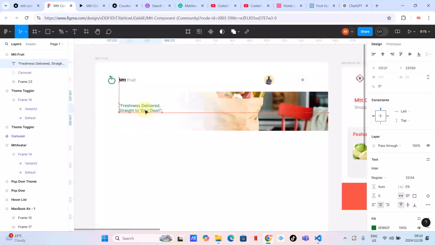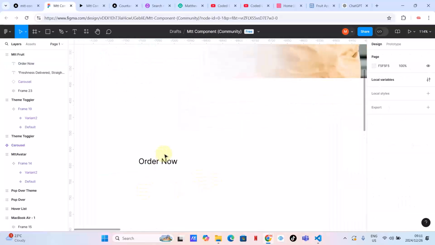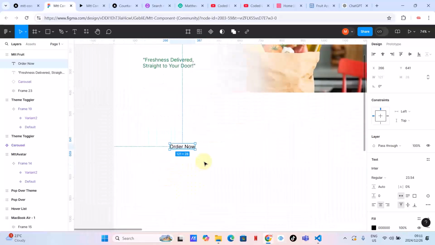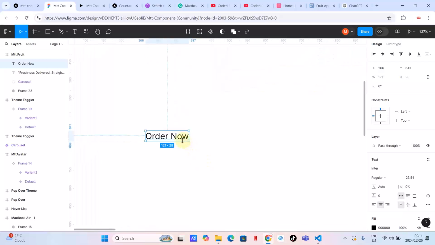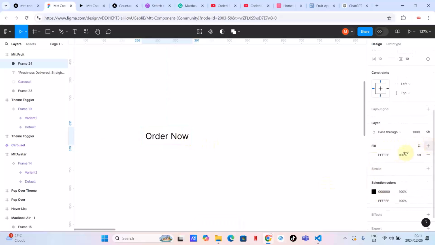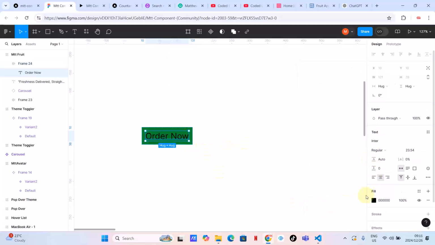Okay, so as you can see, maybe we might want to have a button here which is "Order now." As 2024 ends, it looks like I am losing my spelling. I keep on writing wrong spellings, but guys, English is not my mother tongue, so that might be the problem. So I'm going to press Shift A, and then I'm creating a button there, and then I'm going to put a fill color, and then this text is going to be white.